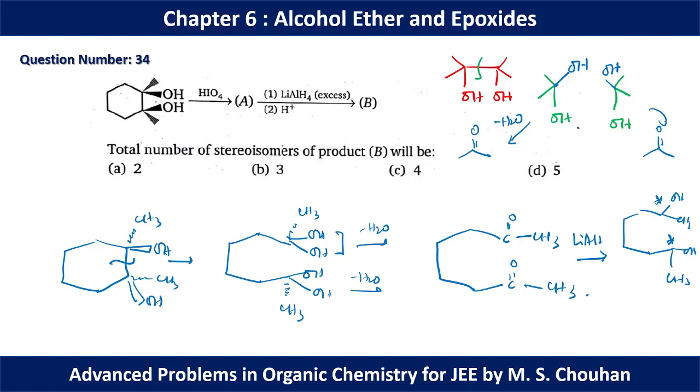Now if we have two chiral centers and if we draw a sigma plane here, it is a symmetry plane also, so the overall formula for the total number of stereoisomers will be 2 to the power n minus 1. Here the number of chiral centers is 2, so you can write 2 to the power 2 minus 1, so 3 will be the maximum number of stereoisomers we can have. So option D will be the correct option.